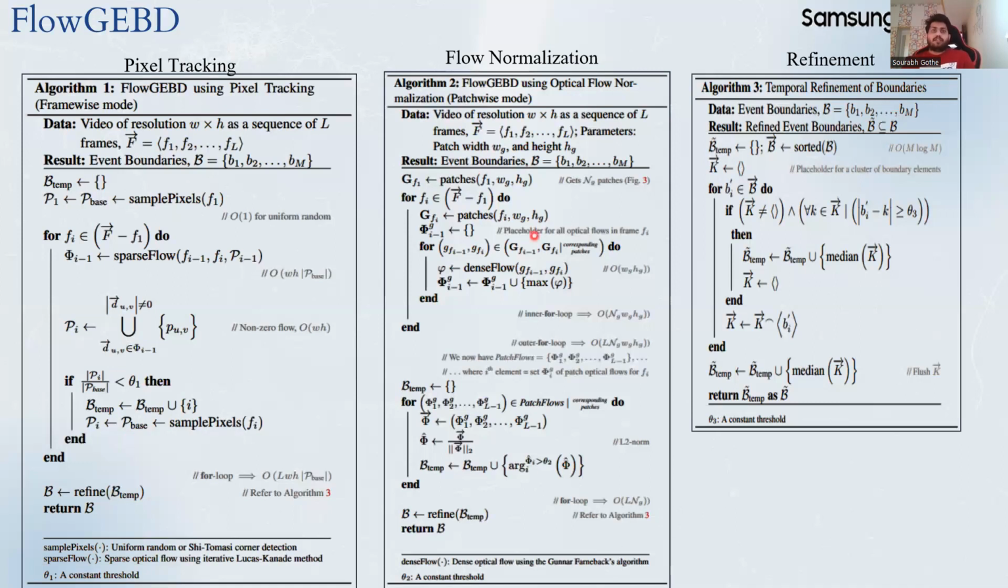Similarly, in flow normalization, this is shown in a patch-wise mode. For each patch, we calculate the dense flow and take the max of that patch. Now, we normalize this across the temporal dimension. Then, if a particular flow is more than a certain threshold, we mark it as a boundary. Finally, we combine the set of boundaries predicted from both methods and send it to a refinement algorithm. In the refinement algorithm, we detect a cluster of boundaries, then pick the median of that cluster as the final boundary. So this refines all the boundaries and provides the final set of boundaries.